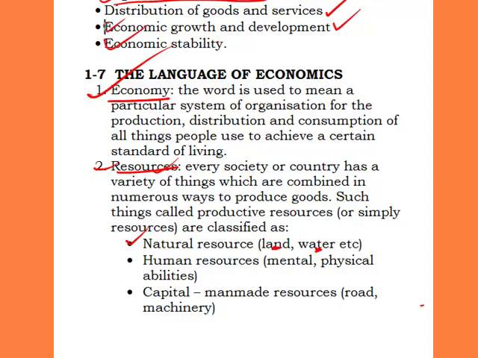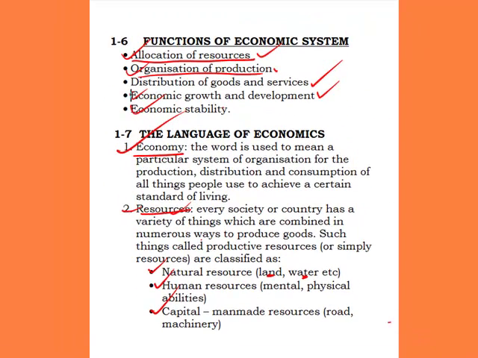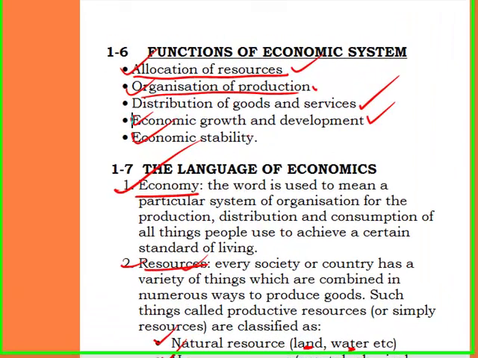The second one is human resources. These are the mental and physical abilities of human beings that reside in that country. The mental skills of the human beings residing in that country are also one of the resources of a country. The last one is capital resources. These are equipment, for example, roads and machinery. These are man-made; they are made by human beings. So these are what we call resources.